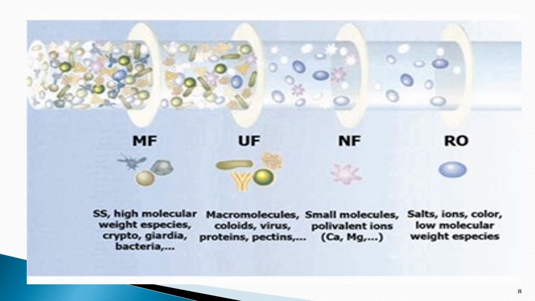In nanofiltration, very small particles such as polyvalent ions, calcium and magnesium ions, etc. are removed. In reverse osmosis, salts, ions, color, low molecular weight species, etc. are removed.